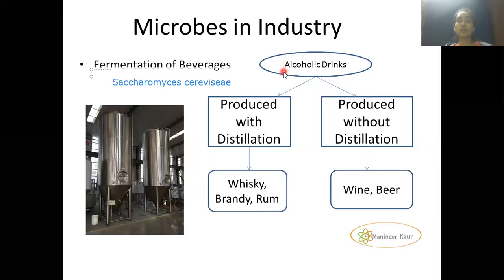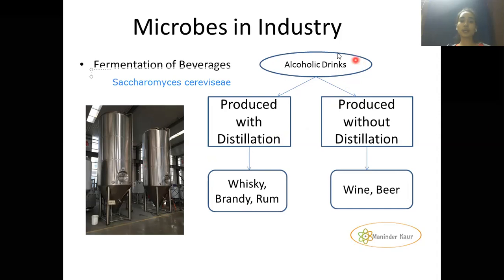What the people do is they mix the sap or the fruit juice, or you can say fruit sap, in these big fermenters. They put this sap in these fermenters and keep it for a longer time, where they add the Saccharomyces cerevisiae. This is a yeast, a fungi. They add this into the fermenters and it is kept for days to ferment, for the production of carbon dioxide in this and to have the industrial beverages.